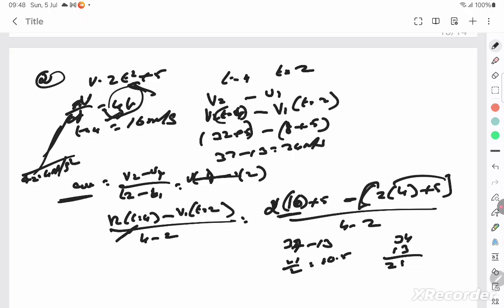Oh, I thought we found this to be 24, v2 minus v1. So isn't it merely 24 by 2? Am I not making some mistake here? 32 plus 5, 37. Yeah, 37 minus 13 is 24. So it's correct, it's 12.